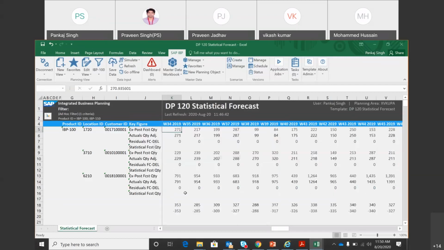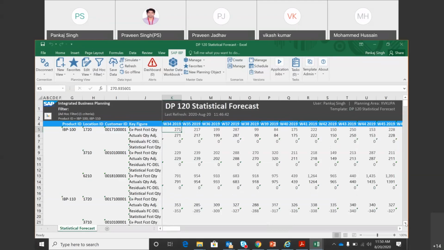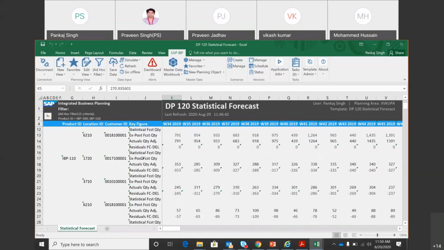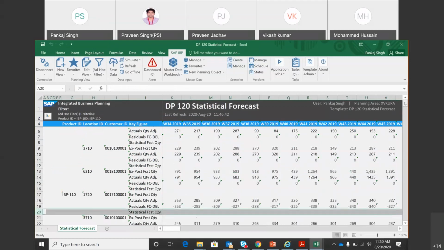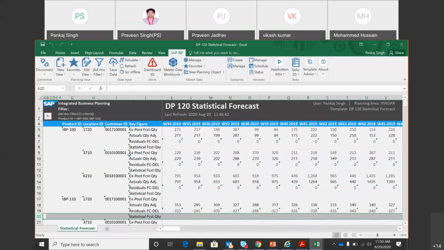We can run forecasting for all my products at once if I choose to. So IBP 110 is missing the values because I did not run the job for this product. Depending upon what level I am running, it will generate the numbers. So this is the demand planning process, and within it we have completed the statistical forecasting part.